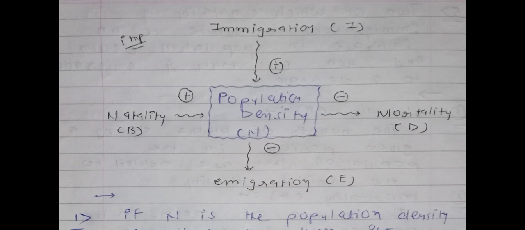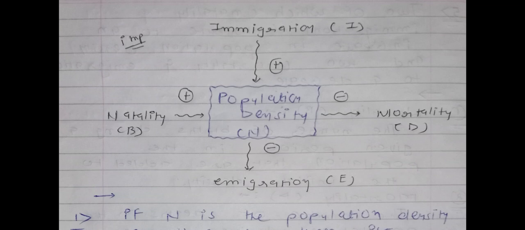First one is natality, capital B. Second one is immigration, capital I. So first of all we will talk about both of these. Natality means capital B and immigration means capital I. See, the sign will be plus. It means if natality increases, then population density also increases. If immigration increases, then population density also increases.